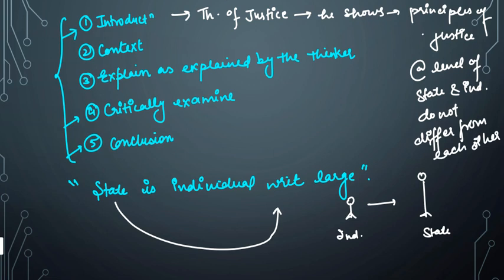Next you need to write the context, right? So how do we write the context? We mention the context in which this statement has been given. We write that the statement emerges in the context of deriving the principles of justice.